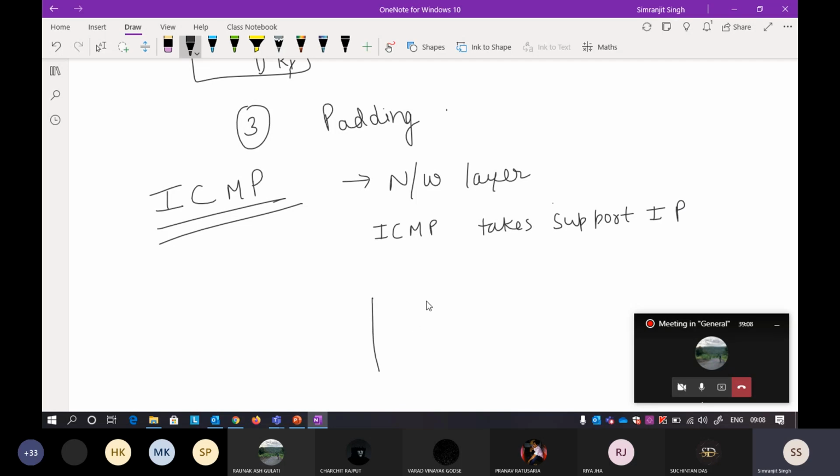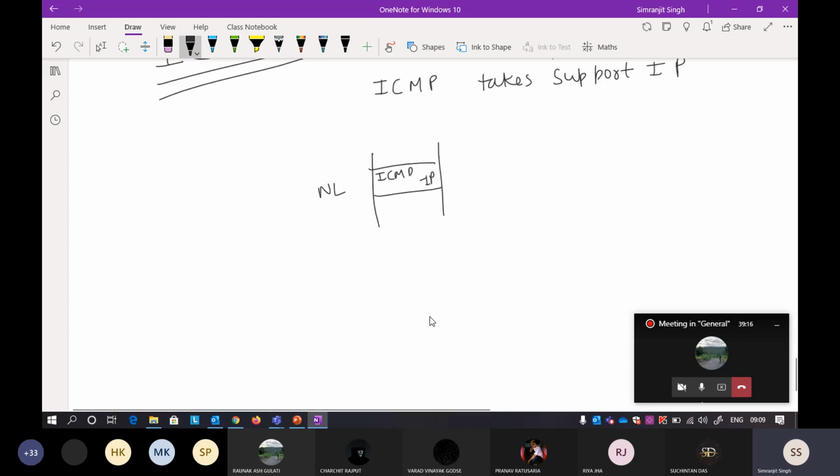So what it means is that this is your network layer, this is your ICMP, and this will be your IP. Because you already know IP is not a very reliable protocol, packets can be lost. So it is the responsibility of ICMP to tell the sender that the packet is lost.